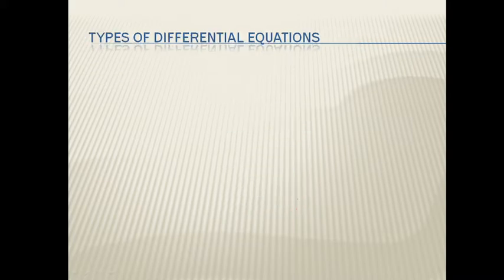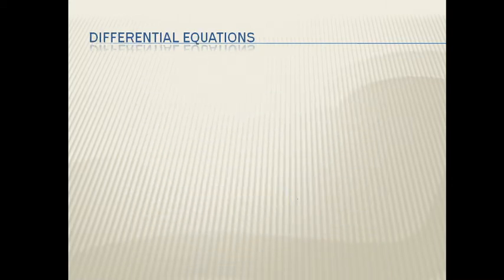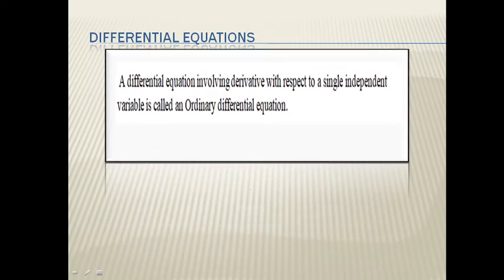Types of differential equation. Differential equations are classified into several broad categories and divided into many subcategories. The most important categories are ordinary differential equation and partial differential equation. A differential equation involving derivatives with respect to a single independent variable is called an ordinary differential equation. In this example, y is the dependent variable and x is the independent variable. That means single dependent and single independent variable.